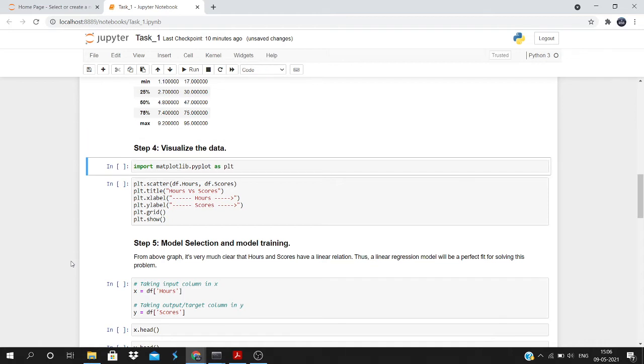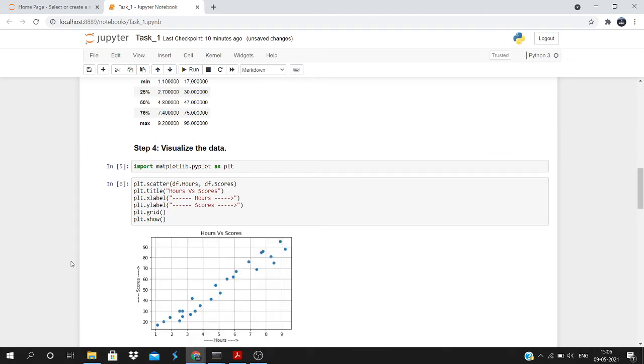So here, for the visualization purpose, I have imported matplotlib, and from here, I'm trying to plot the scatter plot, where I've passed the hours and scores. As I said that hours are independent, I have kept it on the x-axis, and as scores are dependent, I have kept it on the y-axis.